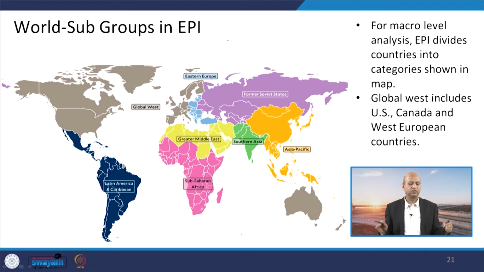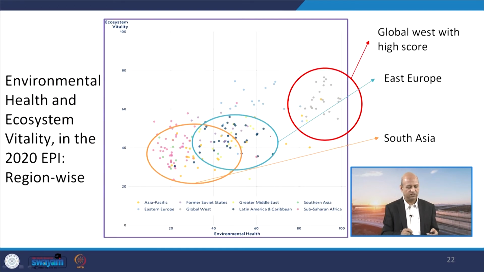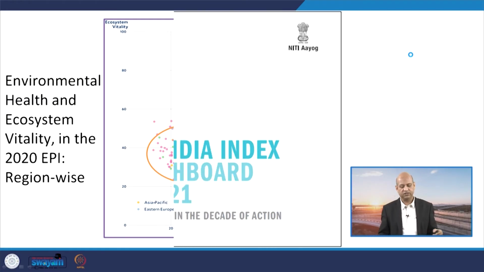When we talk about the different subgroups of the world in terms of the EPI, or Environmental Performance Index, you can see different kinds of values. According to the macro level, this divides into categories which are in the map, and the global west includes the US, Canada, and West European countries. These are the values, and you can see their performance. South Asia is still struggling with the EPI, East Europe is in between, and the global west, with a high score, has a good environmental performance index.